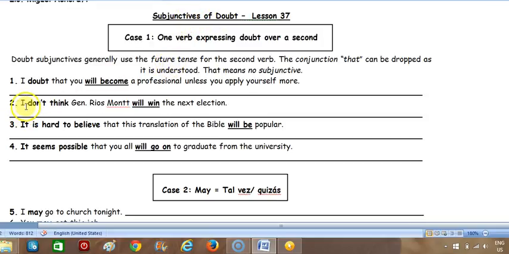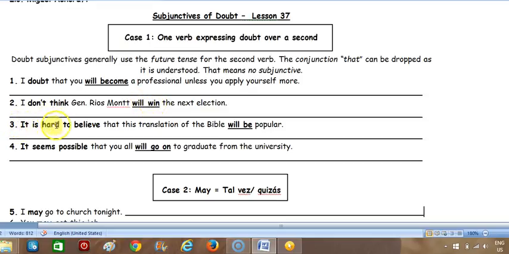Let's look at number 2. I don't think General Rios Montt will win the next election. So, no pienso que, there's el que es sobreentendido porque tenemos nuevo sujeto y nuevo verbo. Entonces se sobreentiende la conjunción subordinadora that or que. Okay, so en español, no pienso que el general Rios Montt gane la siguiente elección. Gane is subjunctive in Spanish, but in English we're going to use will win because it's the future tense.